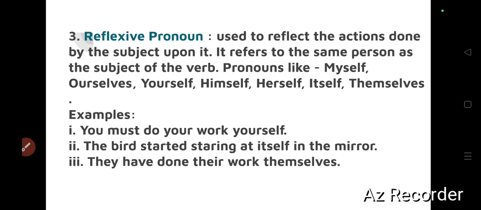Now see the examples. First one, you must do your work yourself. Okay, your work should be done by yourself. The bird started staring at itself in the mirror. Okay, it is the reflection of what? The bird itself. They have done their work themselves. Okay, see the reflection, they themselves.